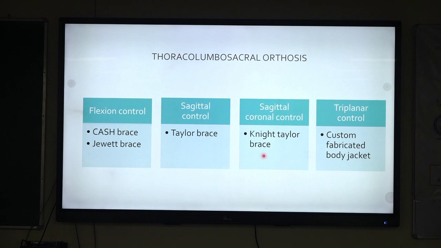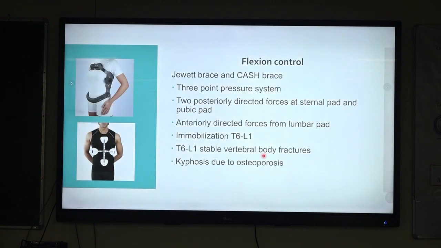In flexion extension control, again like I said, there is a 3-point pressure system applied here, with posteriorly directed forces by the sternal pad, and there is one pelvic band, half an inch above the pubic symphysis, and posteriorly there is a lumbar pad that gives anteriorly directed forces, so it forms the 3-point pressure system. It is usually used for immobilization from T6 to L1, and it can be used for kyphosis due to osteoporosis or any stable vertebral body fractures from T6 to L1.